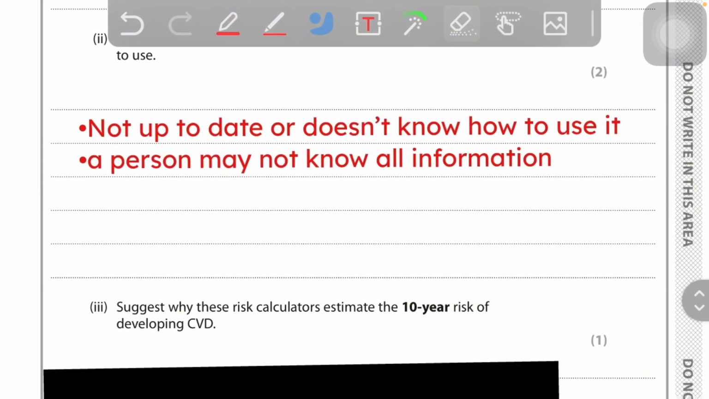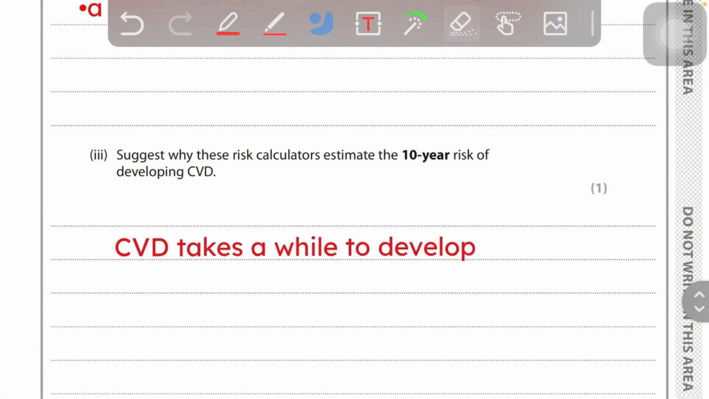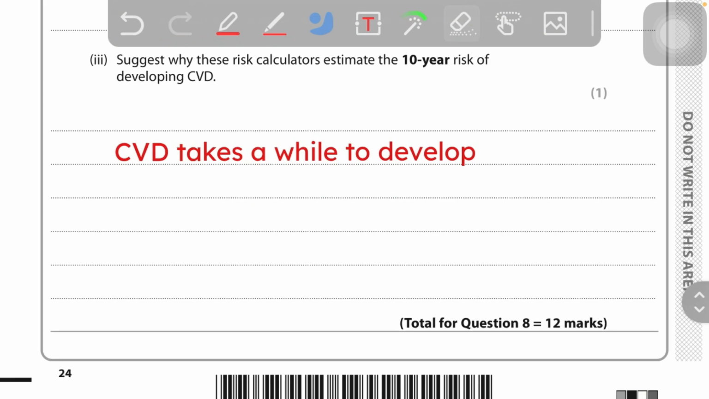Not up to date or doesn't know how to use it. A person may not know all the information. Suggest why these risk calculators estimate the 10-year risk of developing CVD. CVD takes a while to develop.